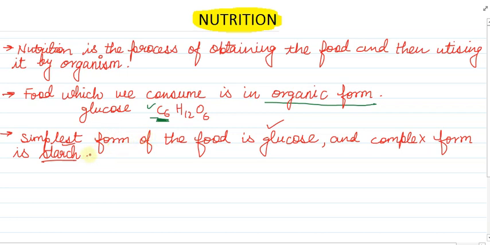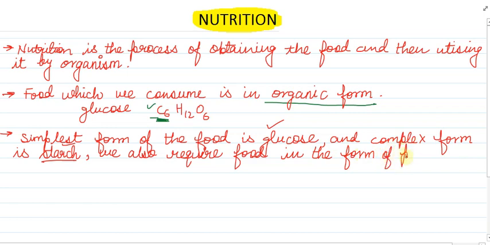Besides starch, we also require food in the form of proteins, fats, and we also require food in the form of minerals and salts.